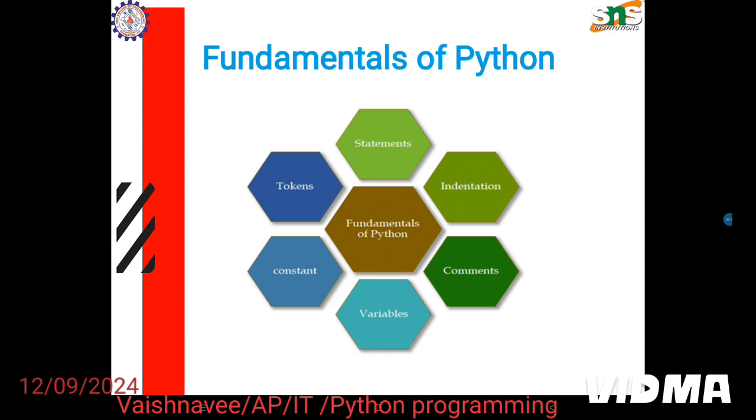Now let us see the fundamentals of Python. These are the fundamentals: variables, constants, tokens, statements, indentation, and comments. Variables are used to store values; a constant cannot be changed; tokens are the smallest units; statements are what we give, such as control statements. Indentation is the space required in the code. If a loop is started, then you have to give space until the loop closes. Indentation is very important in Python. And comments are non-executable code.